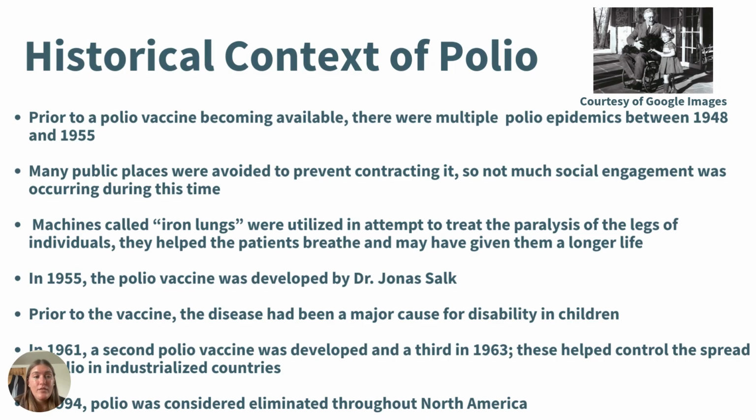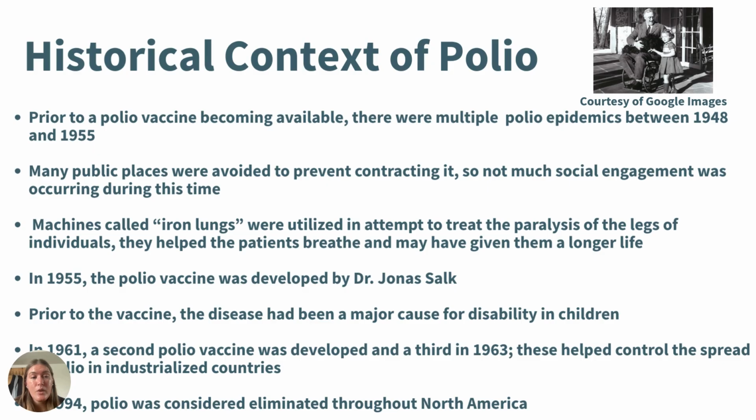There were machines invented referred to as iron lungs, and these were used in an attempt to treat the paralysis of the legs of individuals. They also helped the patients breathe and may have even given a longer life to those who did suffer from polio. In 1955, the polio vaccine was developed by Dr. Jonas Salk. Prior to the vaccine, however, the disease had been a major cause of disabilities in children.